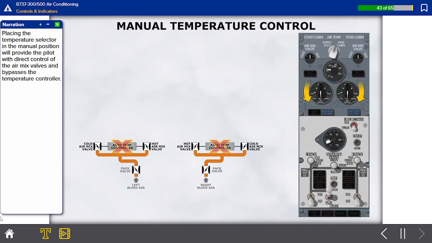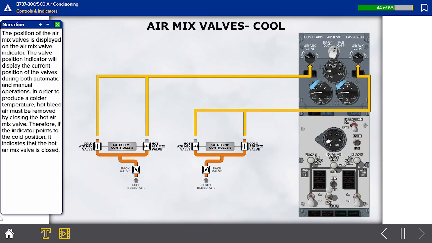Placing the temperature selector in the manual position will provide the pilot with direct control of the air mix valves and bypasses the temperature controller. The position of the air mix valves is displayed on the air mix valve indicator. The valve position indicator will display the current position of the valves during both automatic and manual operations.